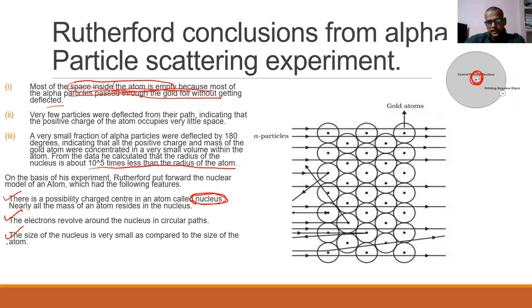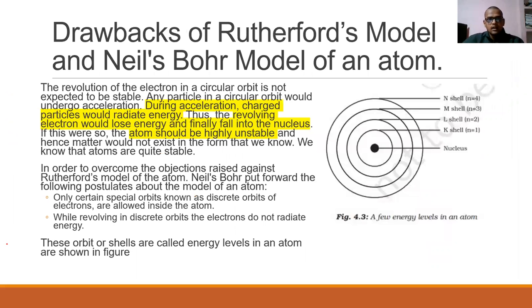But there is a problem here. What is the problem? Let's see. The revolution of an electron in a circular orbit is not expected to be stable. Why? Because any particle in a circular orbit would undergo acceleration, and during this acceleration, charged particles would radiate energy. When it radiates energy, the electron would lose energy and finally fall into the nucleus, which will make the atom highly unstable, and hence the matter would not exist.